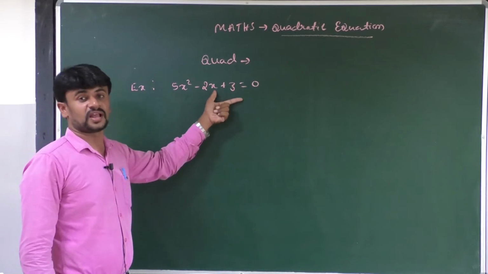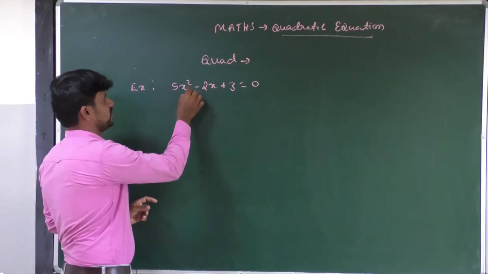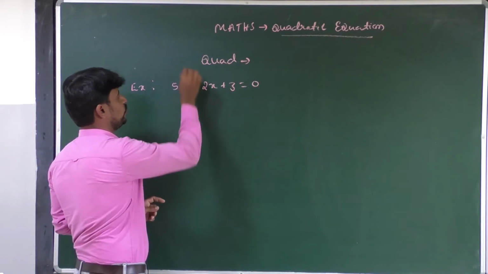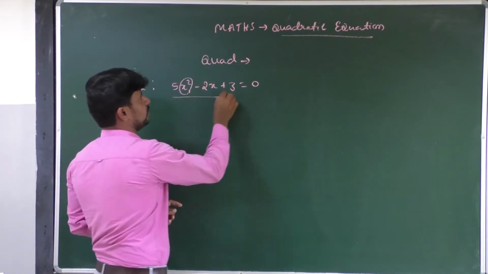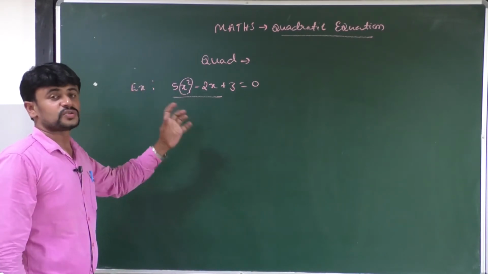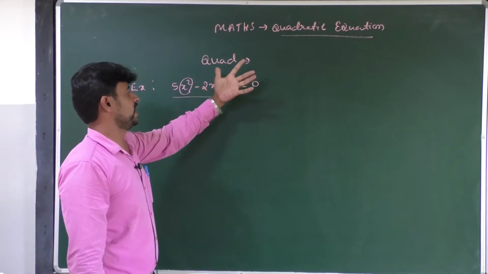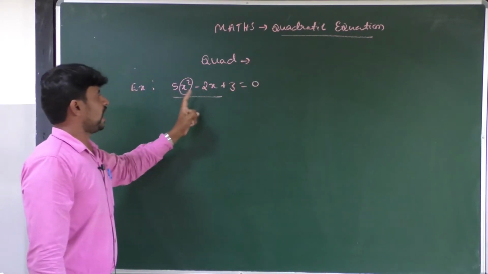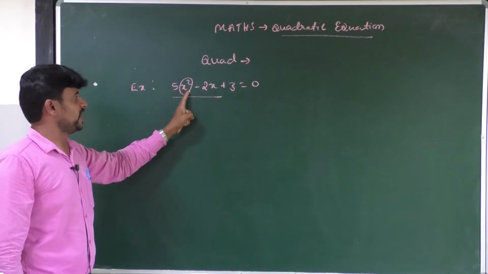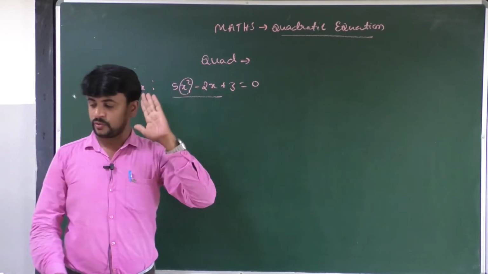In this equation, the highest power is 2. The equation in which the highest power is 2 is known as a quadratic equation.